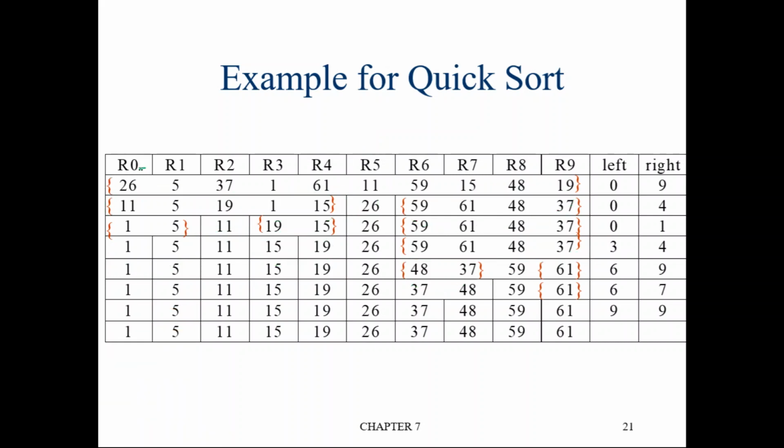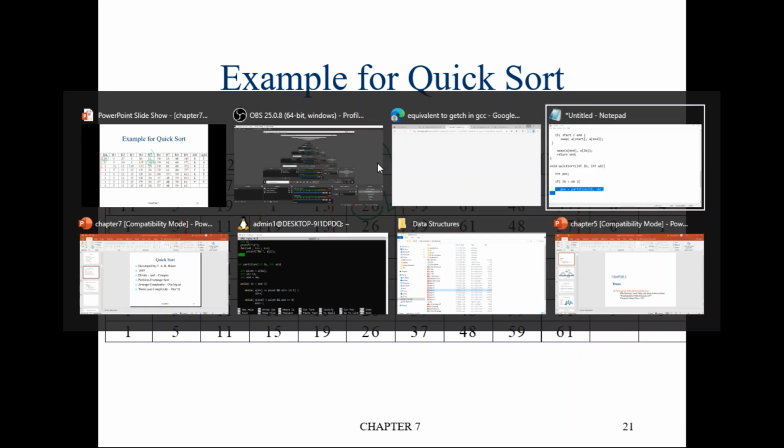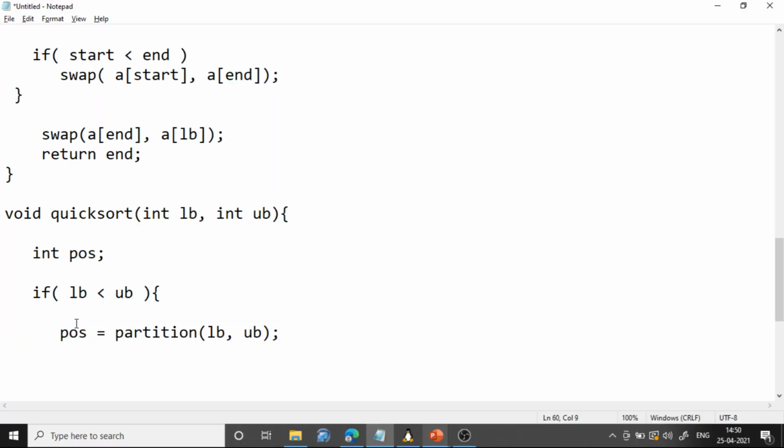That is, this 26 will come in its right position. Now the position of 26 is 5, so the partition is going to return this 5.